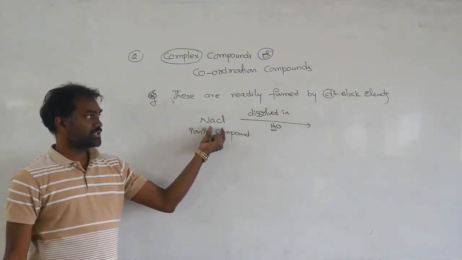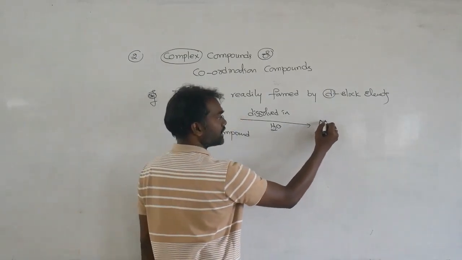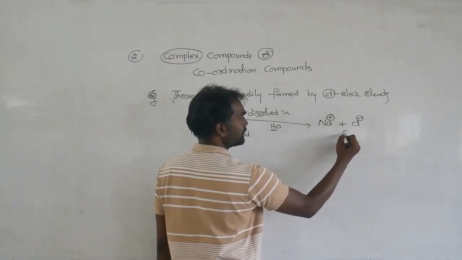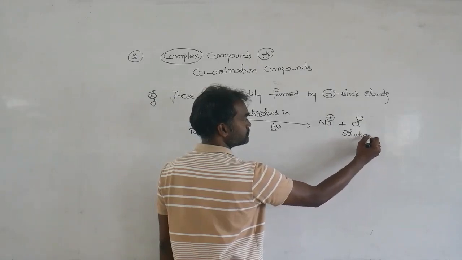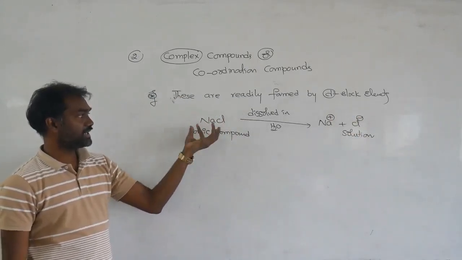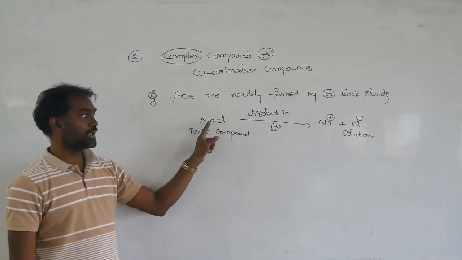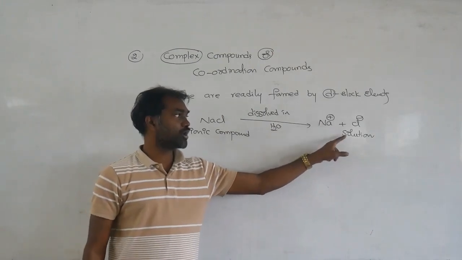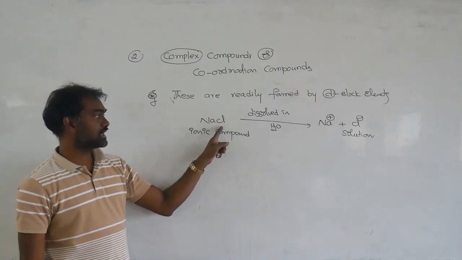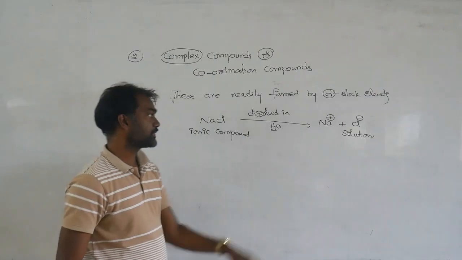The positive is separated, the negative is separated, so you get sodium ion and Cl minus ion in the solution. In solid NaCl, sodium has a certain property, and in the solution it shows the same property. Whatever the property of Cl minus in the solid state, it shows the same property in solution.